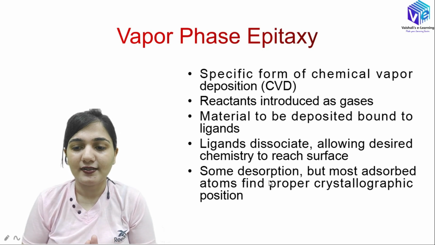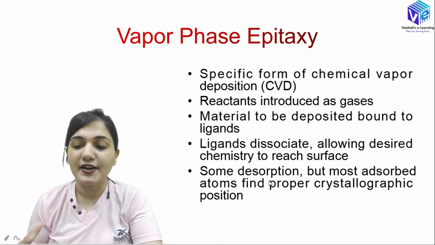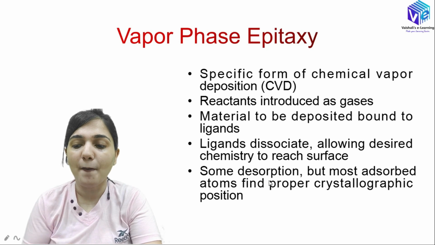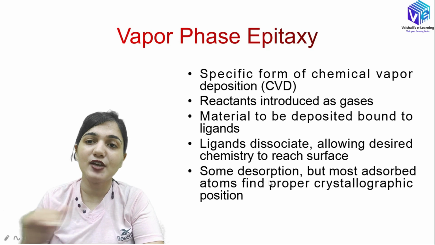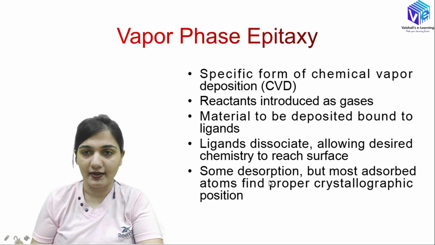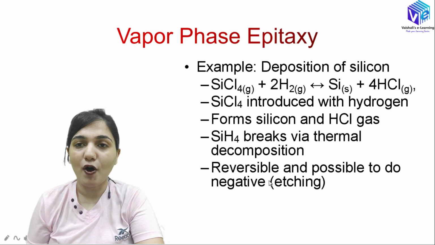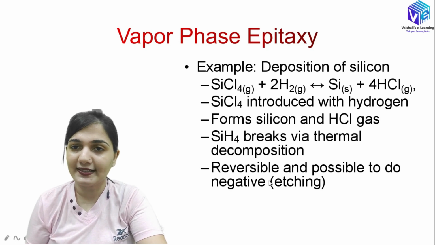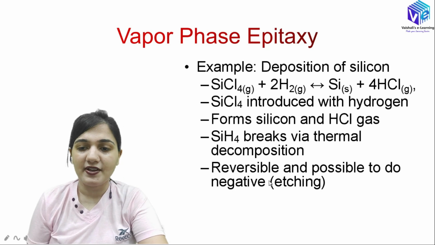So in the next slides I will be showing you how all of these things are happening. So some desorption, but some adsorbed atoms find the proper crystallographic position on the substrate, and this is how we will be forming a proper layer on the substrate itself. So this layer is formed with the help of vapors of reactants, and this is called the chemical vapor deposition or the vapor phase epitaxy.